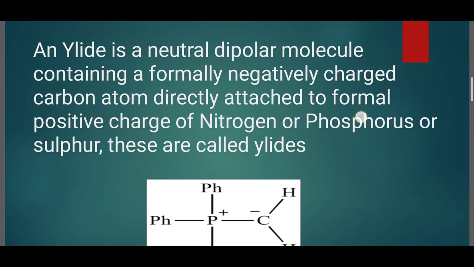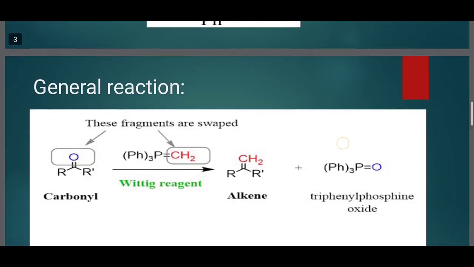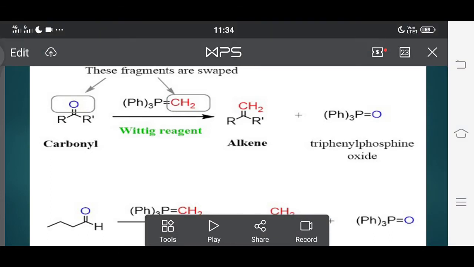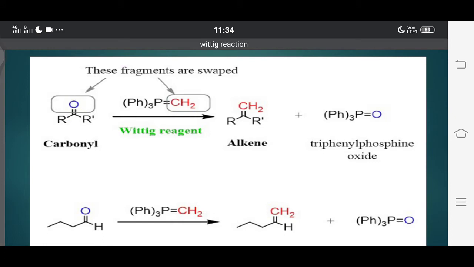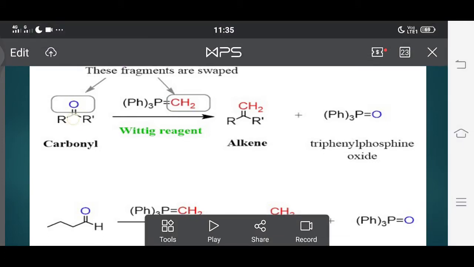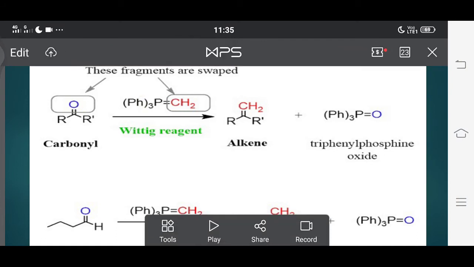If it is not understood by the sentence definition, see the general reaction and you will get a very clear idea about this Wittig reaction. You take an aldehyde or ketone. Here I have taken a ketone, with an alkyl group, another alkyl group, and the central carbonyl group. This ketone reacts with triphenyl phosphonium ylide.